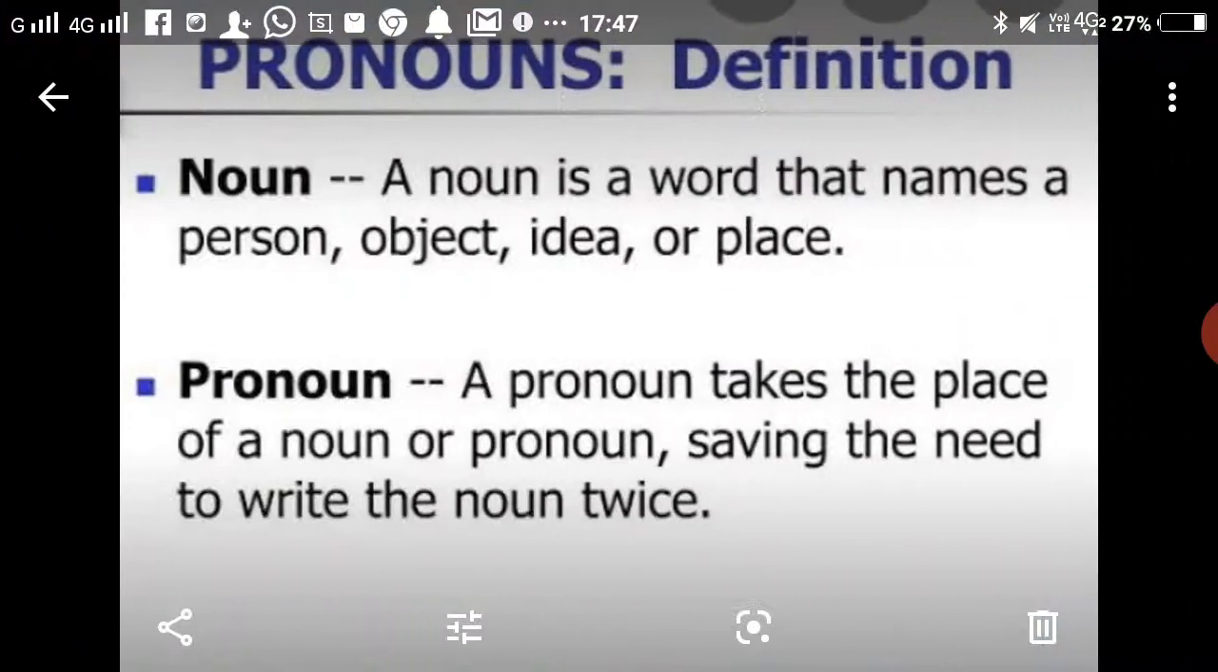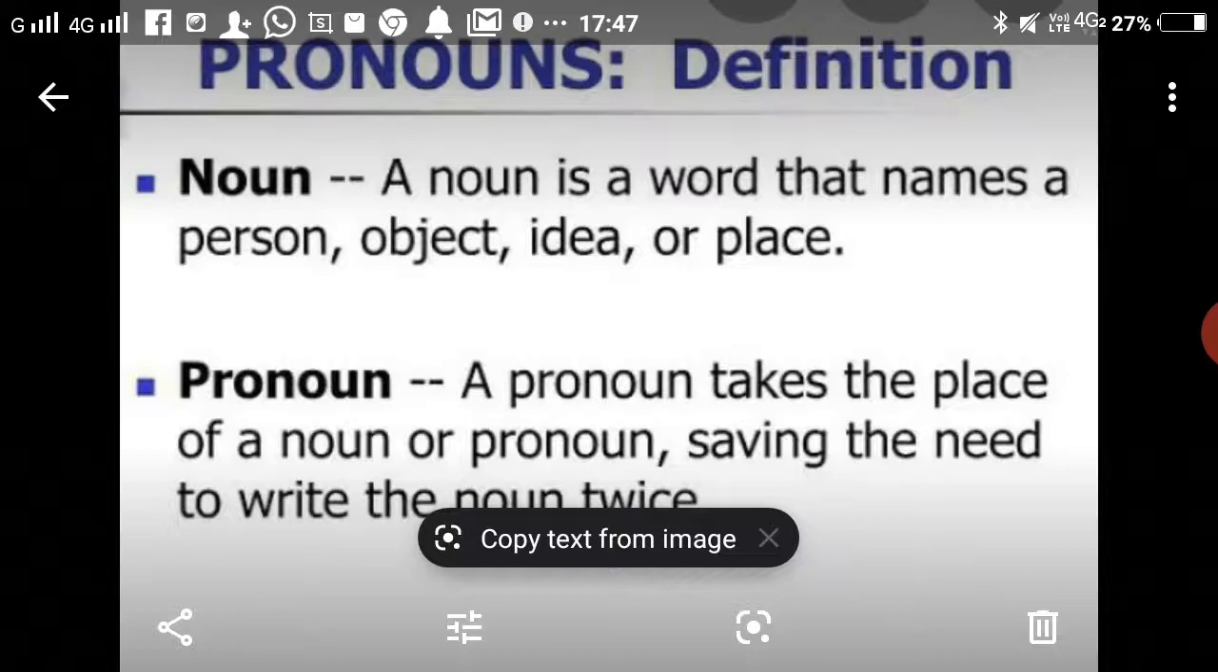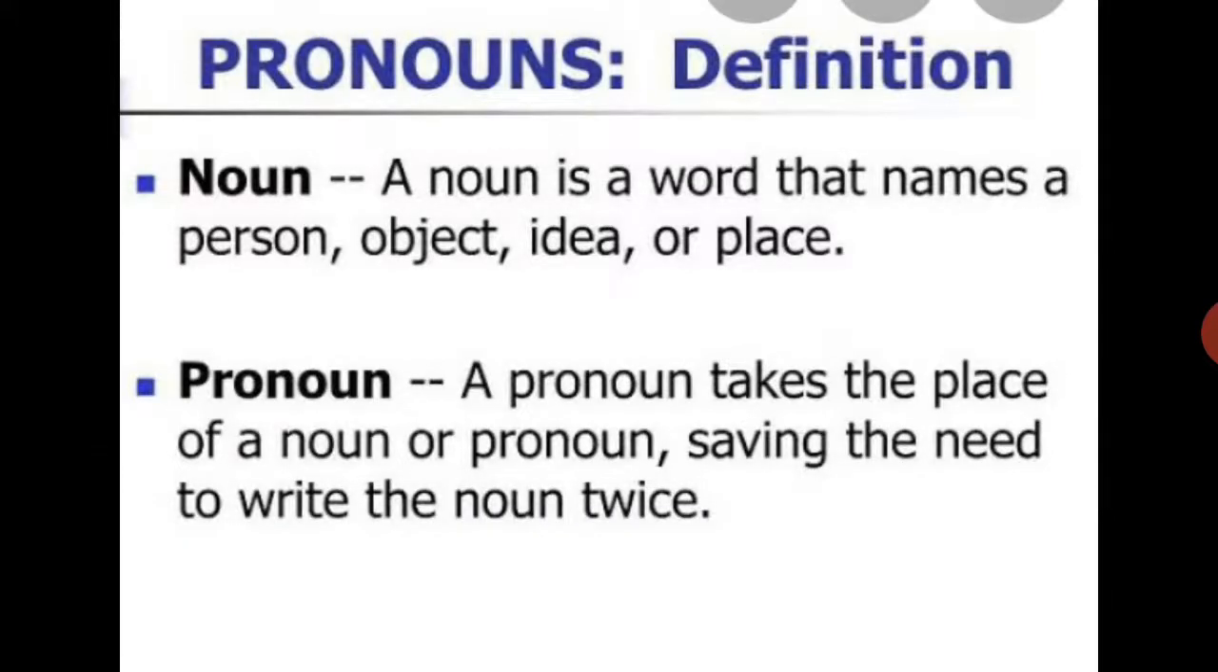Now we come to the definition of pronouns: noun and pronoun. Obviously, a pronoun takes the place of a noun, or it replaces a noun. But what is the main difference? A noun is a word that names a person, object, idea or place. And a pronoun takes the place of a noun, saving the need to write the noun twice.